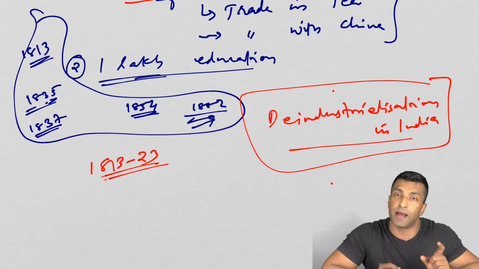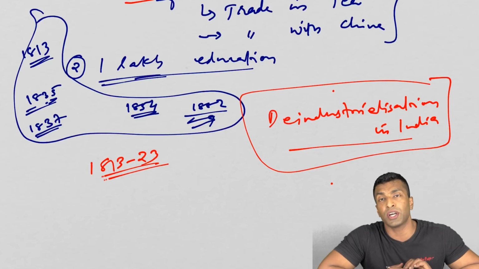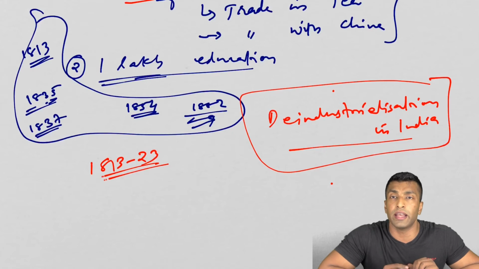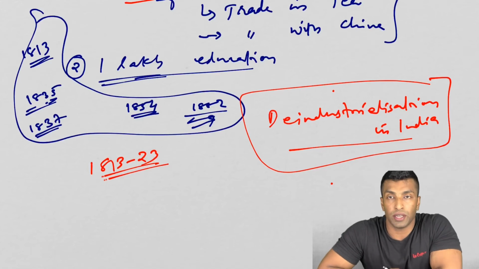Okay, so the second impact is also very important. They started expanding their territory because the 1813 Charter Act demanded so. Because more and more companies are coming, they need markets, they need raw materials. So there was a shift in British policy, especially after the 1813 Charter Act.